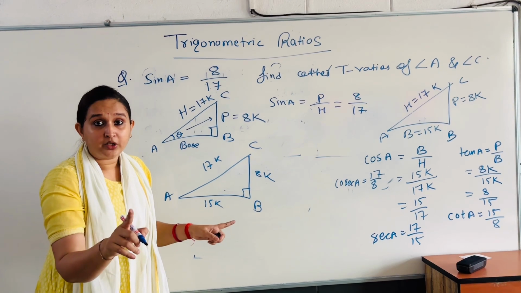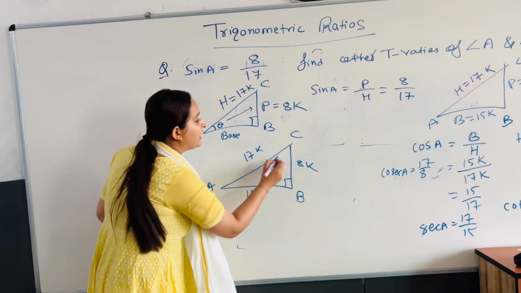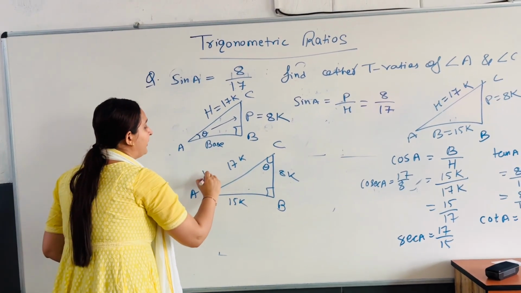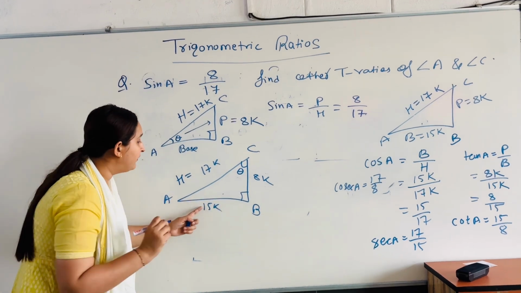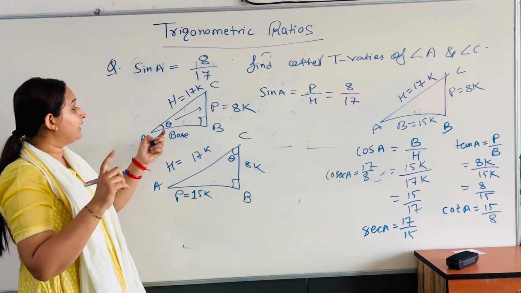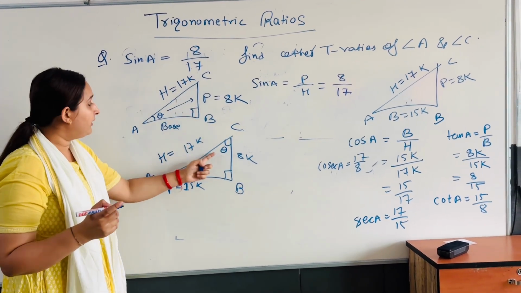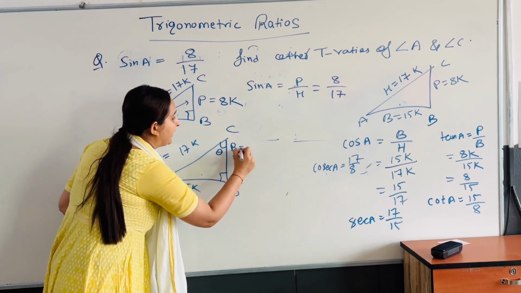Now a very important point. I am talking about with respect to angle C. So the theta will shift here, right? This will remain as your hypotenuse. Theta will shift here. So this will now become your perpendicular. Earlier it was the base, but since the theta has shifted here, it has become the perpendicular. And this is your base.